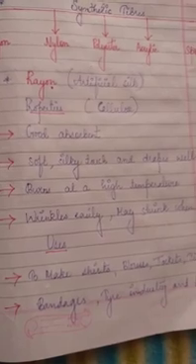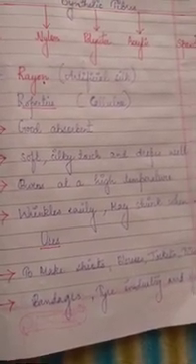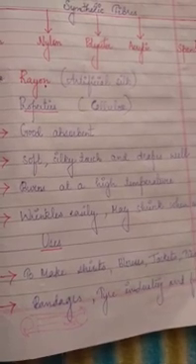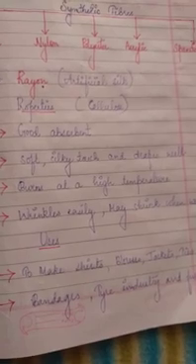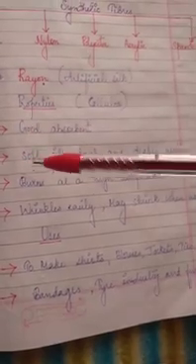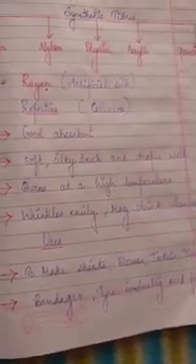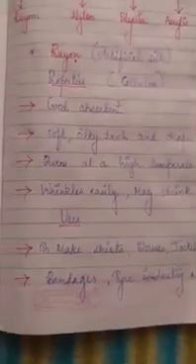Wrinkles means when we are washing it with water, what happens? This type of clothes may get wrinkles. That means lining or folding made in that cloth when we are pressing it or washing. So wrinkles will be present. That means when we are washing it, wrinkles will be present. So we need to iron it to remove those wrinkles.